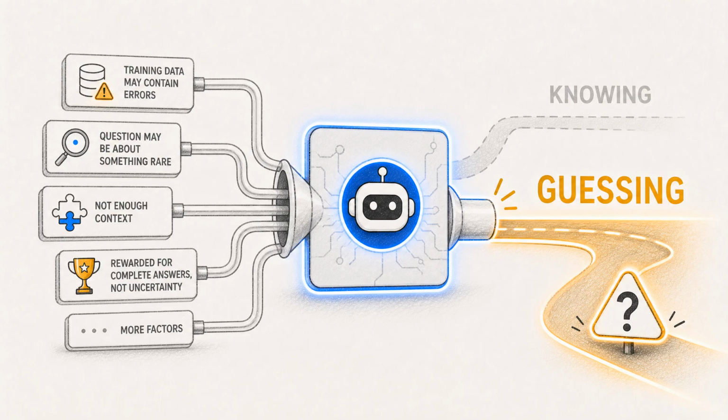Confident wrong answers happen for several reasons. The training data may contain errors. The question may ask about something rare. The model may not have enough context. The system may be rewarded for giving a complete answer rather than admitting uncertainty. All of these can push it toward guessing.